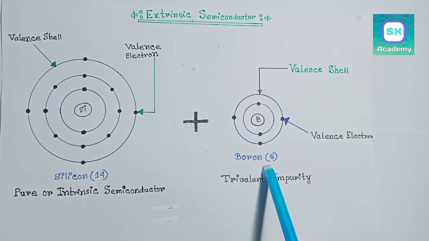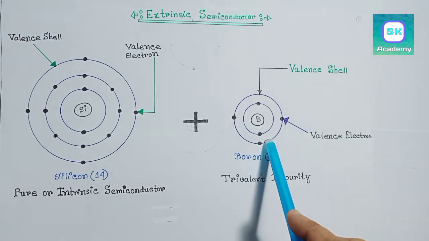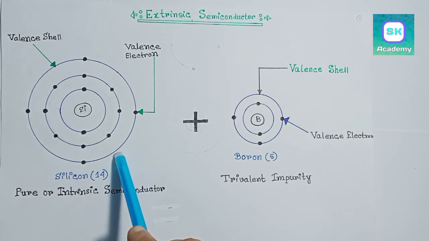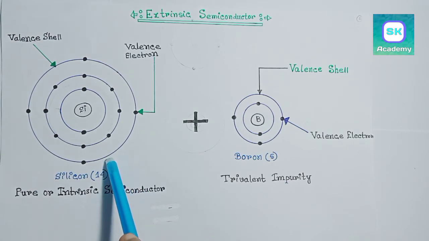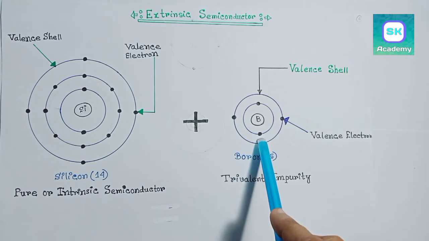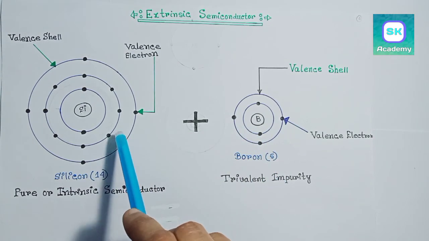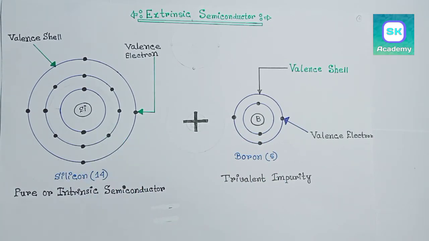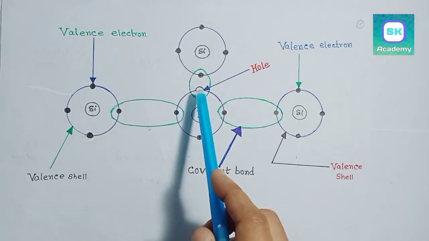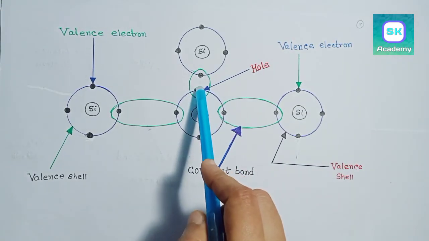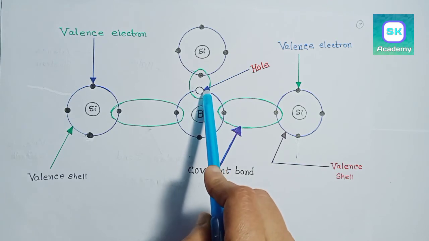When we add trivalent impurity to an intrinsic semiconductor, here silicon is an intrinsic semiconductor and boron is a trivalent impurity. When we add trivalent impurity to an intrinsic semiconductor, it creates hole in the valence shell.